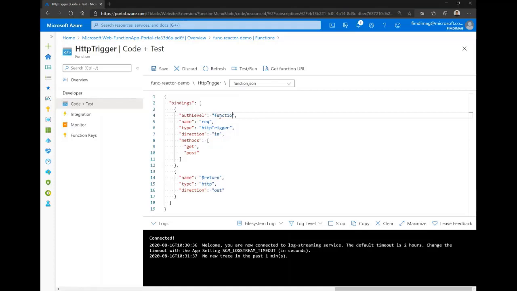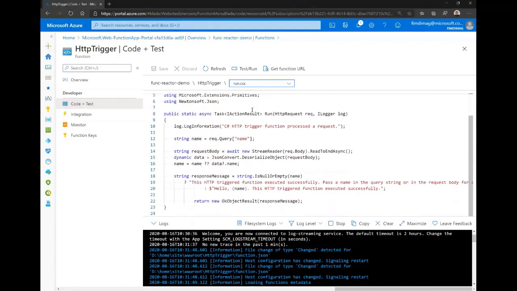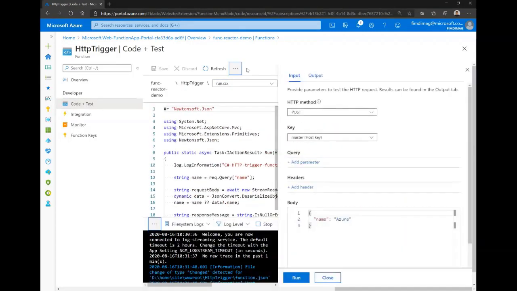We can update this file. We can say here it's function, so we need a key to use it, and here we can say that we will use only get, and we can click on save. We can go back to our run.csx here, and you can test it again.